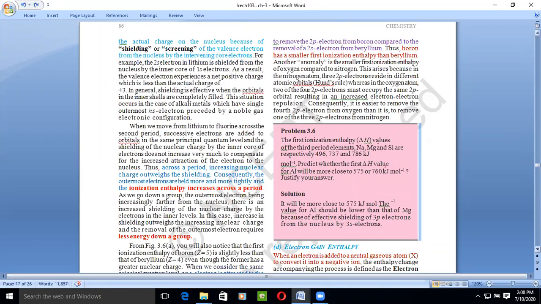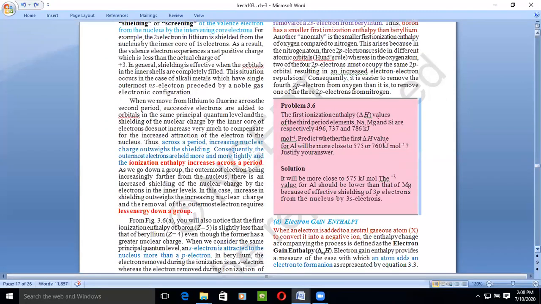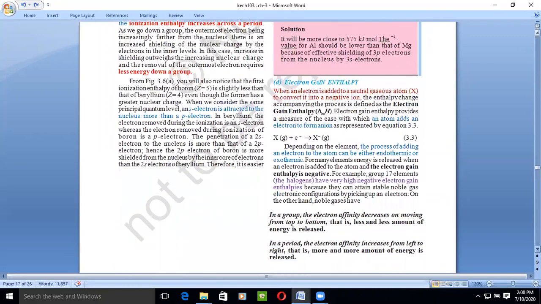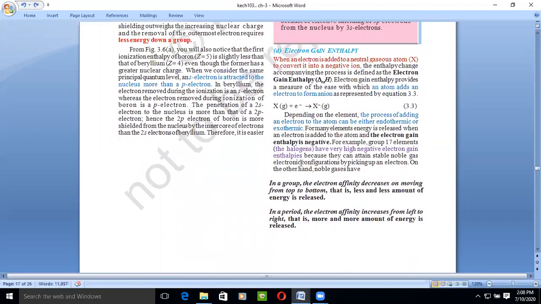Okay, so let's just talk about electron gain enthalpy. Electron gain enthalpy and electron affinity are both the same terms, right? Electron gain enthalpy is when an electron is added to a neutral gaseous atom, this atom can be X, to convert it into a negative ion. The amount of enthalpy change during this process is known as electron gain enthalpy, and it is denoted by delta EGH. EG is electron gain.